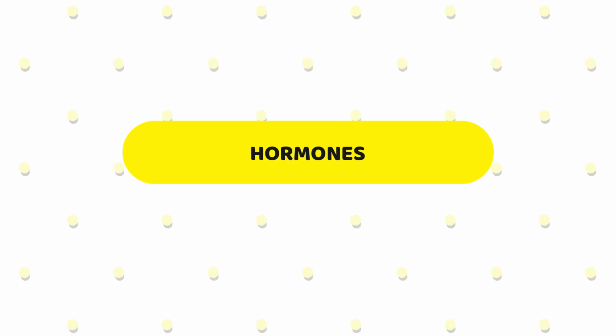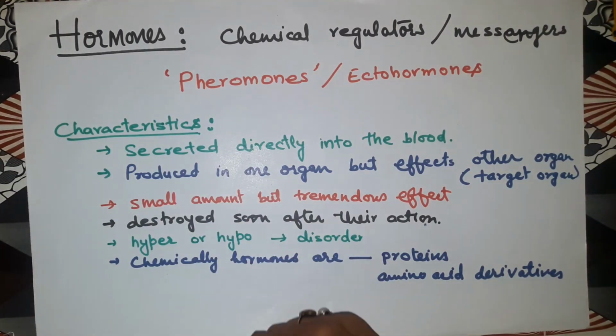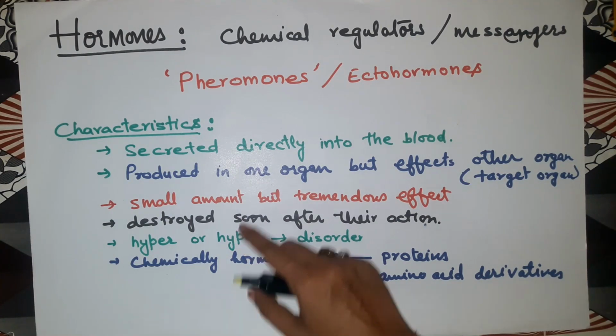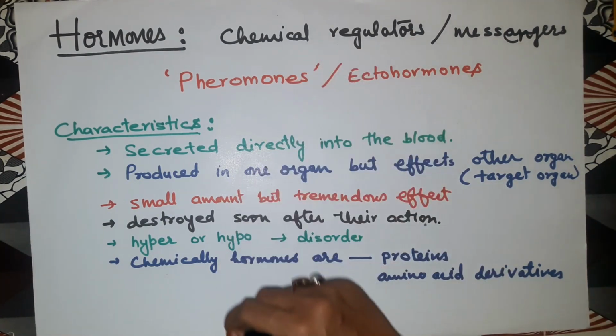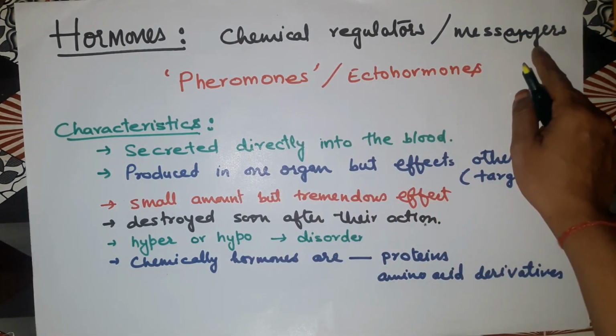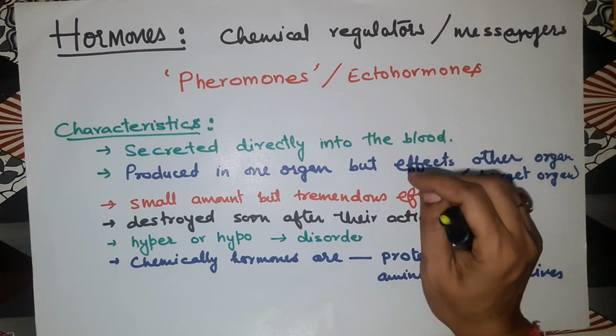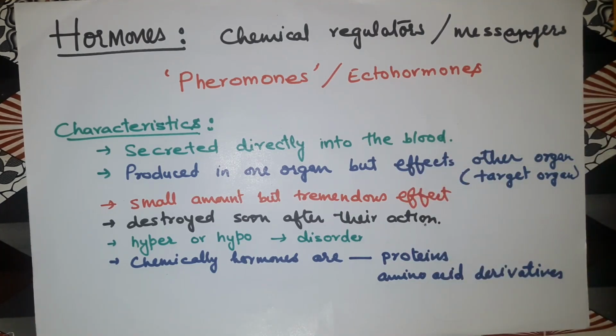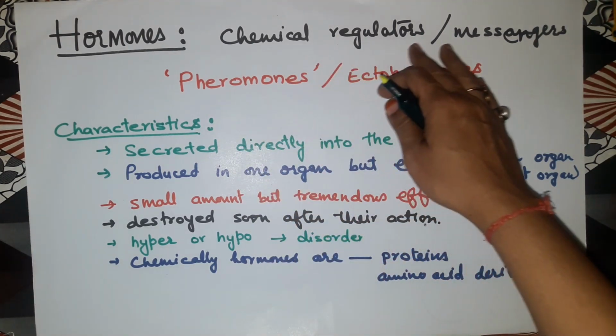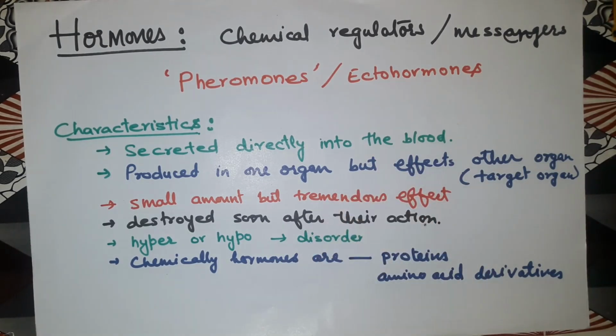Now children, let's study about the hormones. What are hormones? Hormones are chemical regulators, or you can also say chemical messengers. In the previous video, I told you about chemical coordination. Basically the chemical coordination is done by chemical regulators or chemical messengers.